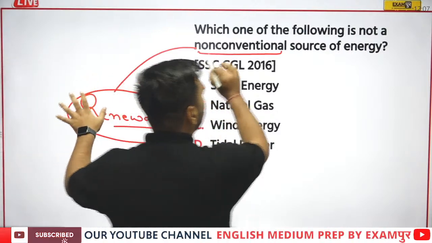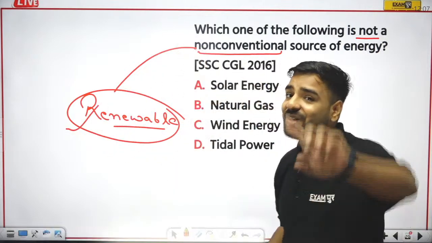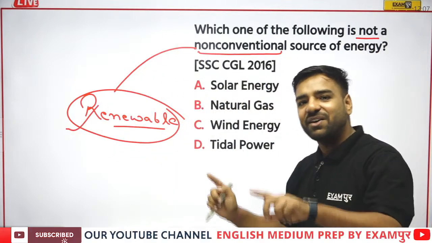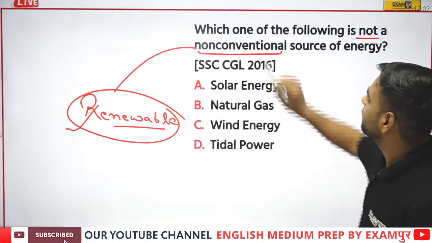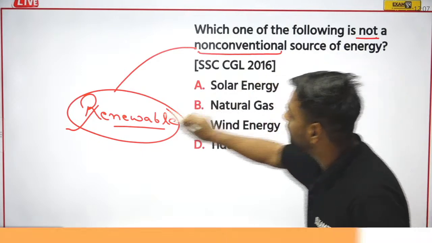The question was: which one of the following is not a renewable energy? Now you can get the answer, right? That's why I told you to please think twice. Again I am saying, which one of the following is not non-conventional, that is, which is not renewable.